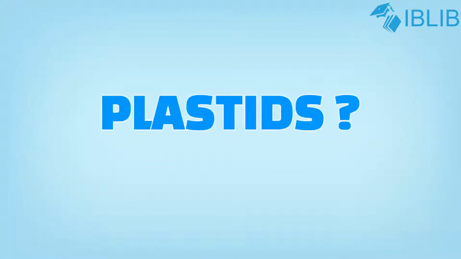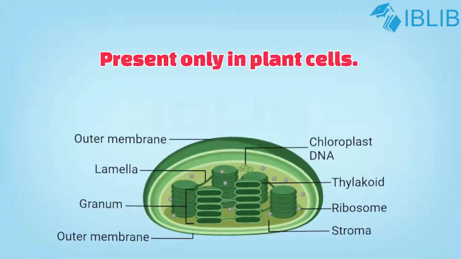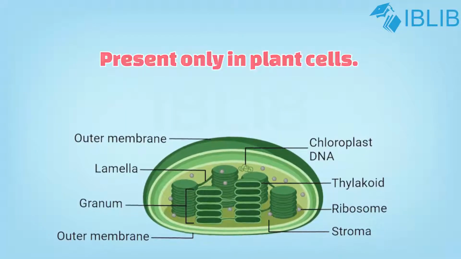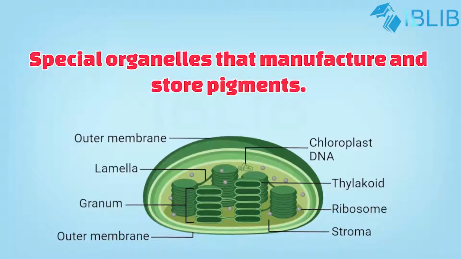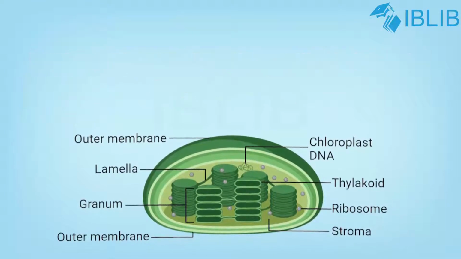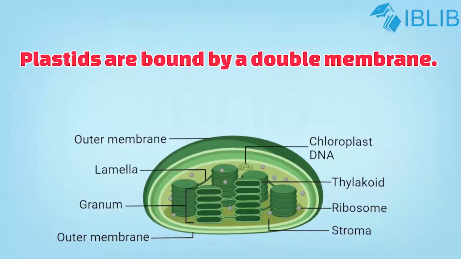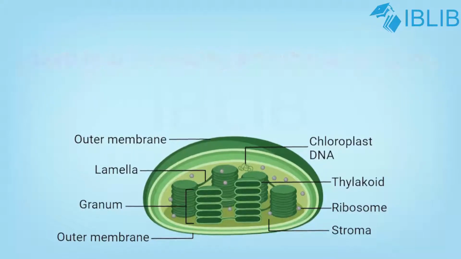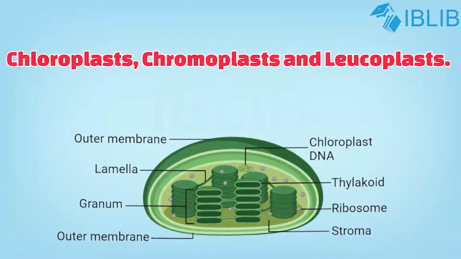Plastids. These are present only in plant cells. Plastids are special organelles that manufacture and store pigments. They are bound by double membrane. Plastids are of three types: chloroplast, chromoplast and leukoplast.